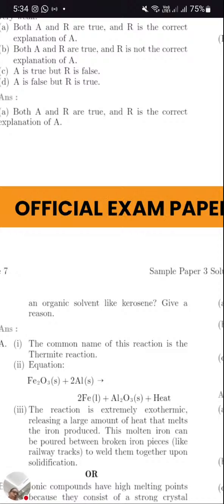The second: they dissolve in polar solvents like water, but do not dissolve in non-polar solvents like kerosene or phenol. All those are non-polar or organic solvents. The next: they are good conductors of electricity only in the molten state, but in solid state they are bad conductors. The fourth: they have high melting and boiling points. They ask the reason very often: high energy is needed to overcome the strong ionic bond. So let's discuss the answer now.